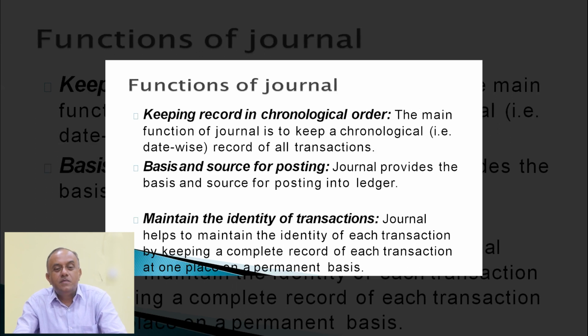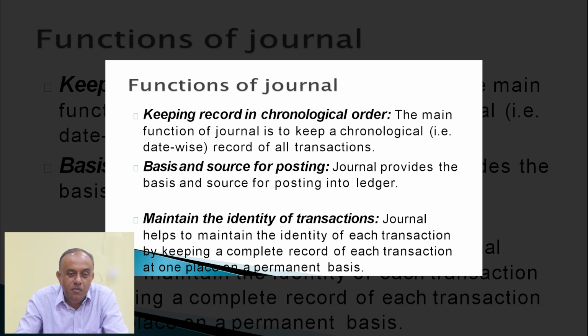Next, what are the functions of journal? There are so many functions of journal. First point is keeping record in chronological order. The main function of journal is to keep a chronological, means date-wise, record of all the business transactions. Number two function is basis and source for posting. Journal provides the basis and source for posting into the ledger.